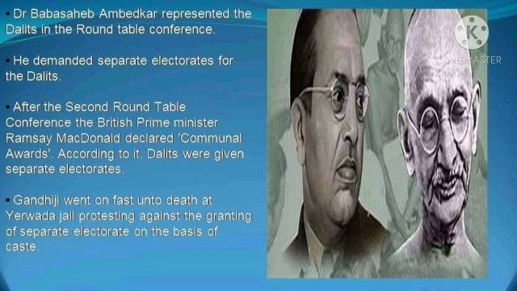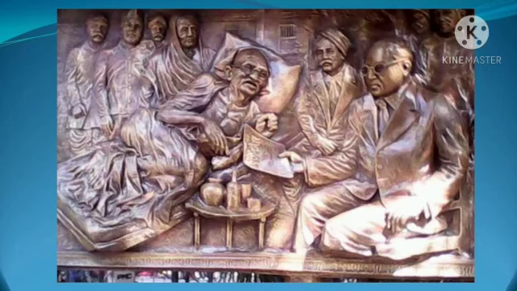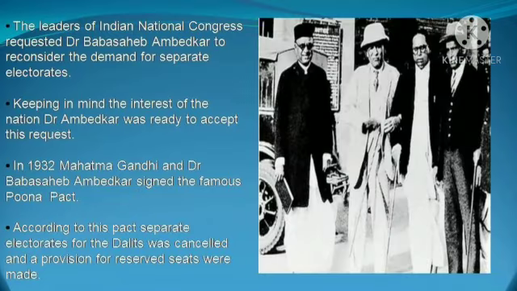So due to this very reason, Gandhiji went on a fast unto death, and at this time he was in the Yerwada jail, where he was protesting against a separate electorate in terms of caste and creed, and he showed his disappointment and his anger through this fast. He declared he would fast to death until the separate electorate given by the British government was taken back.